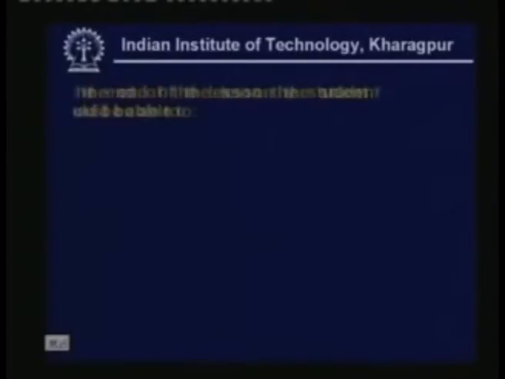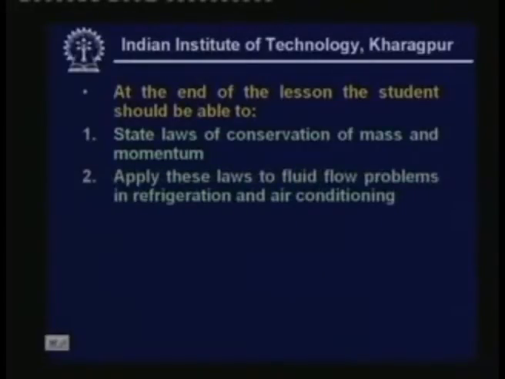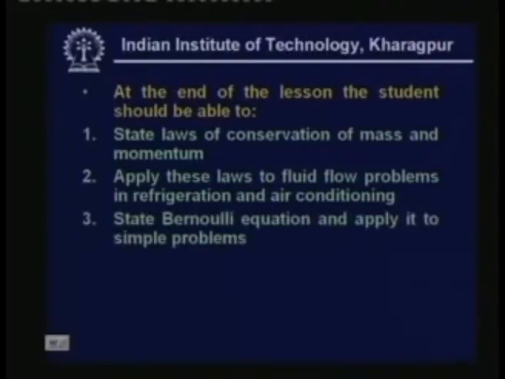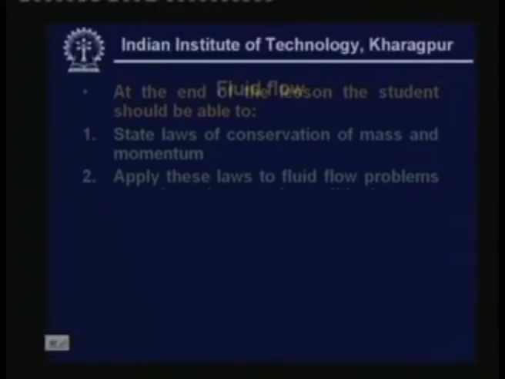At the end of this lesson, you should be able to state laws of conservation of mass and momentum, apply these laws to fluid flow problems in refrigeration and air conditioning, and state Bernoulli equation and apply it to simple problems, and finally evaluate friction pressure drops and minor losses using suitable correlations and design data.